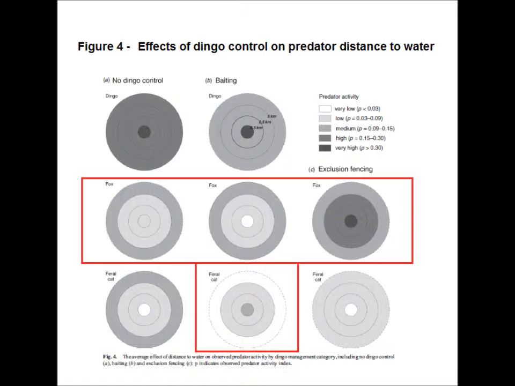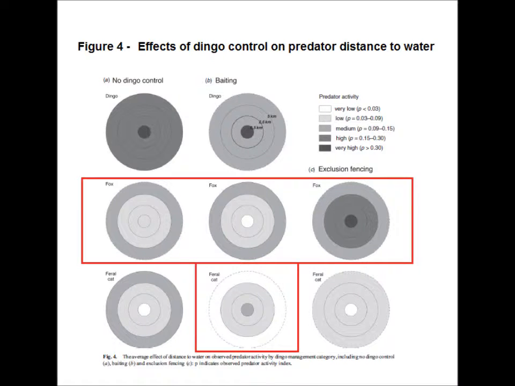The results indicated dingoes were more likely to be found closer to water than further away at all sites. It was found that at sites where dingoes were absent, fox presence close to water increased, while the opposite occurred where dingoes were present. Although there was an interaction between distance to water and site for cats, there was no significance between activity and management regime.